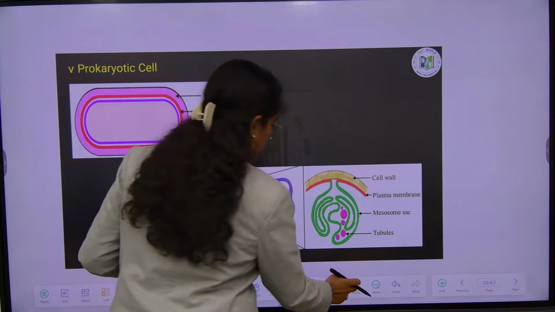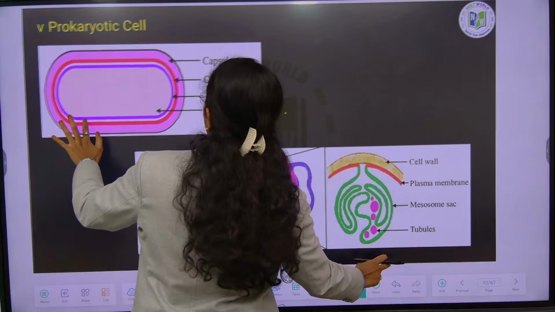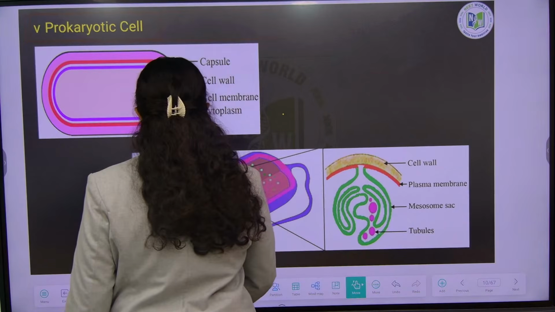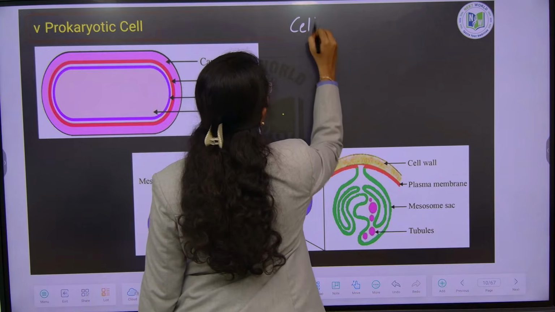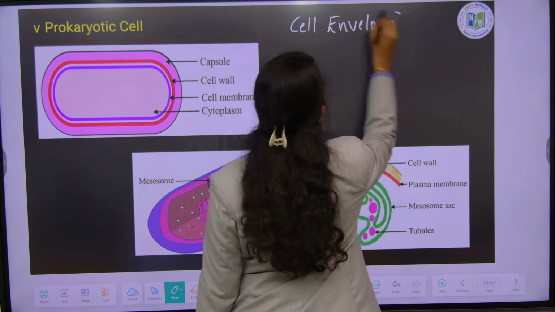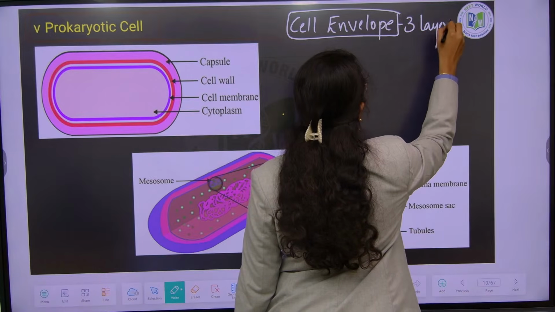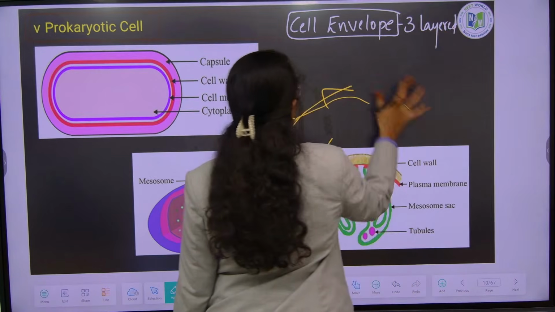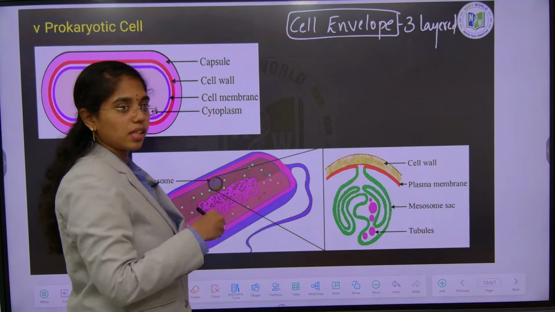Okay, it is well equipped with how many layers? A 3-layered cell envelope. This 3-layered cell envelope has an outermost layer which is what? If you remember, yesterday we discussed it.